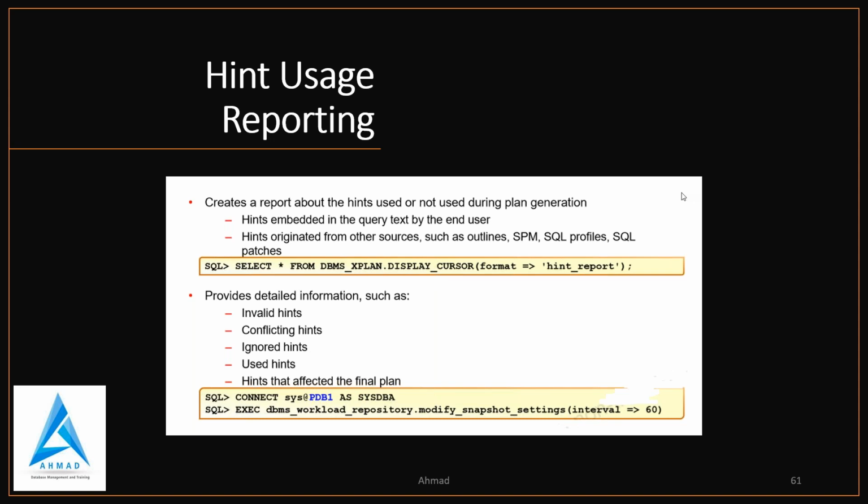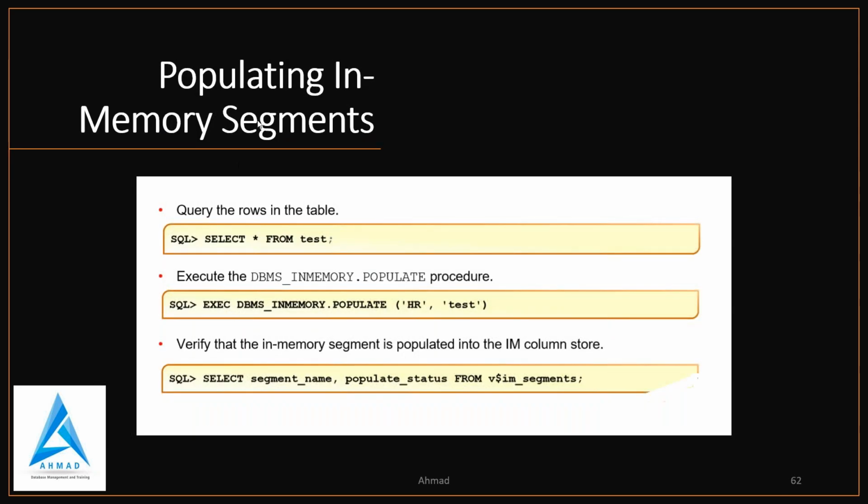By that you can access this reporting, and you can populate an in-memory segment by querying the rows in the table, then execute this procedure, in-memory populate, and verify whether the in-memory segment is populated into the IM column store or not.